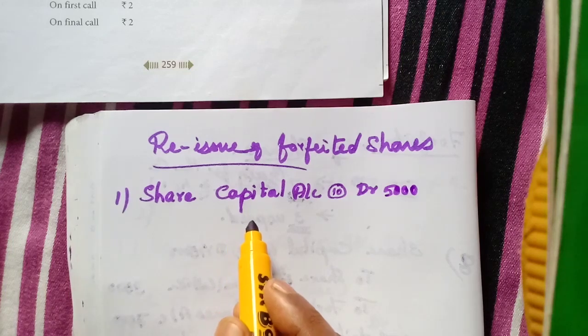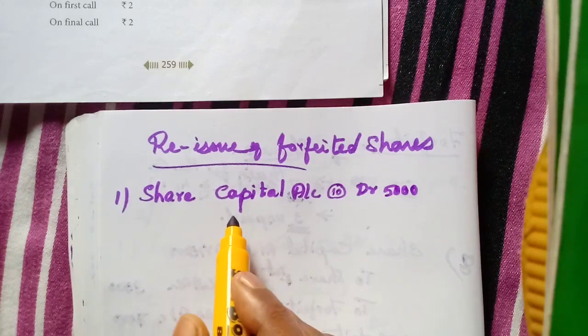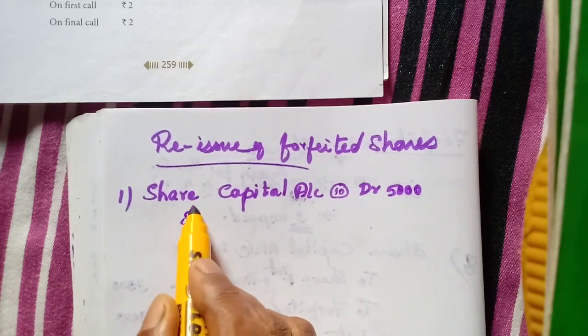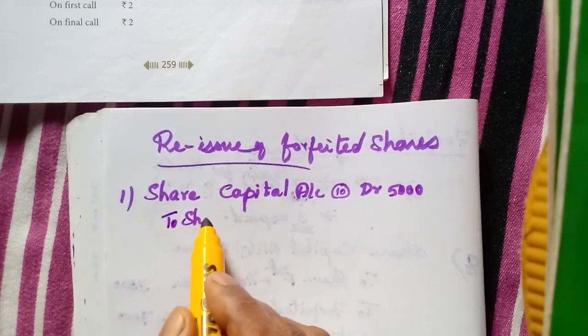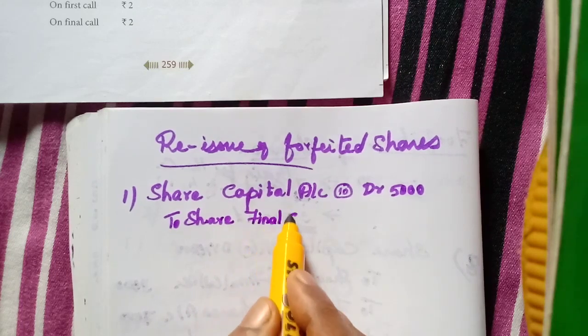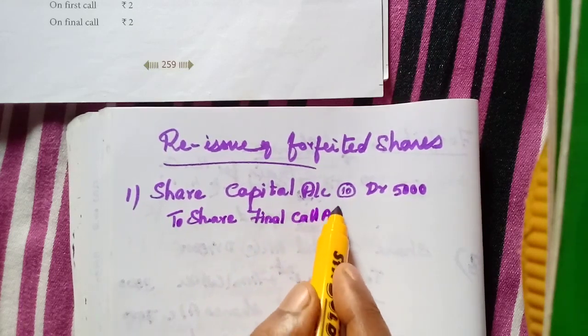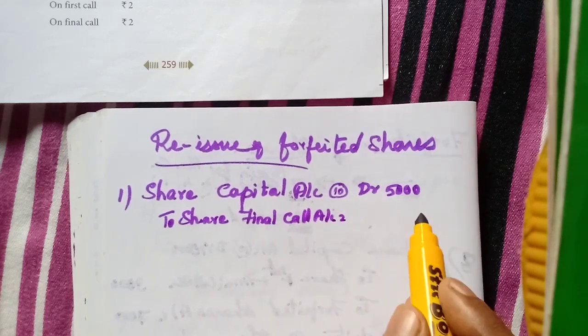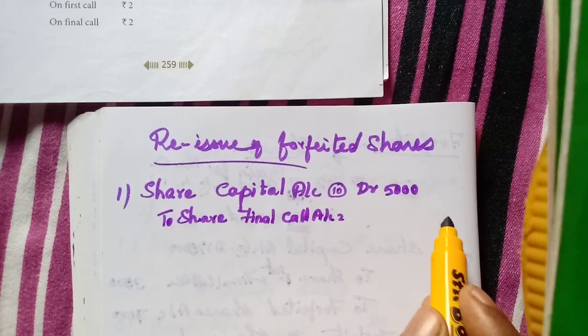Then we have to write what he has not paid, that is the final call. So share final call account should be credited. The final call amount is 2, so 2 into 500, 1,000, isn't it?